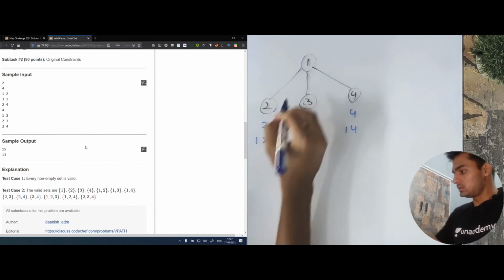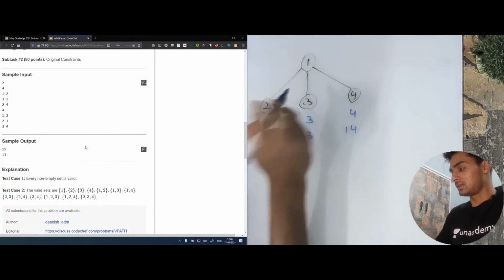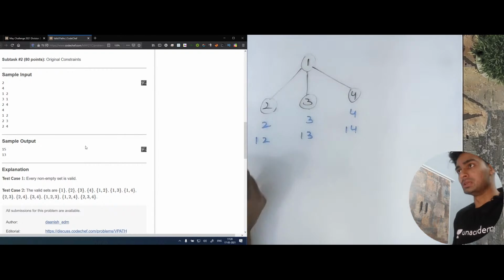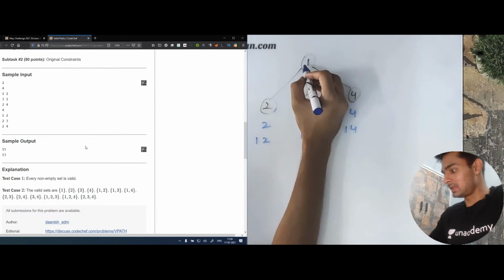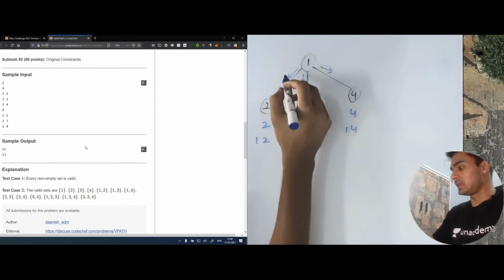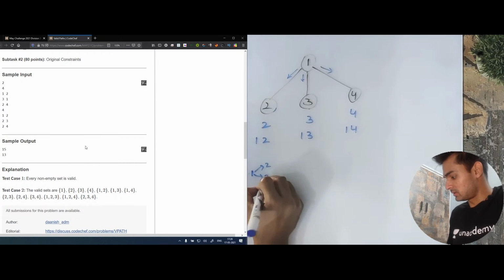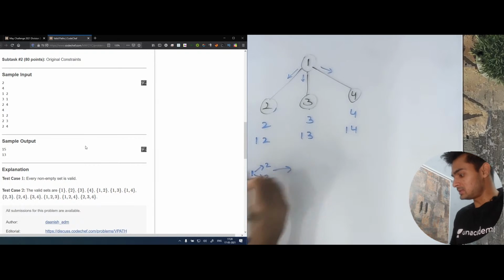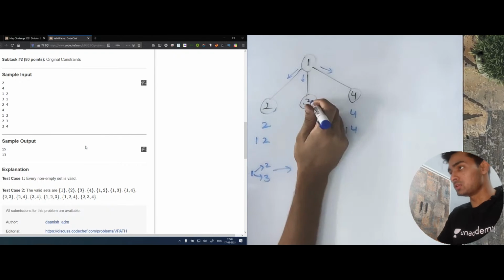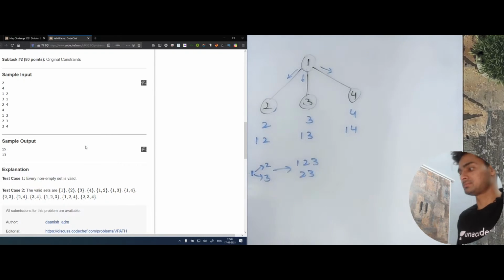Now, in order to make a path, this one can take any two paths below it. So this one can either take this path or this path or this path. Out of these three paths, every time it will take any two paths. Let's say this takes 2 and 3. When this takes 2 and 3, it has two options: it can take both of them, or it can exclude itself. So we'll have 1, 2, 3, or we have 2, 3.